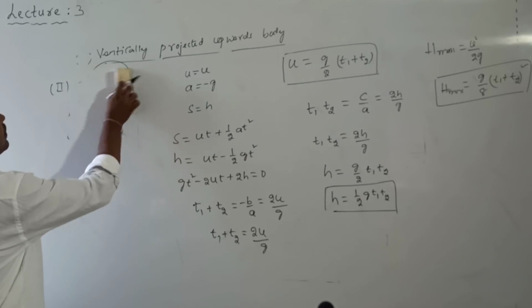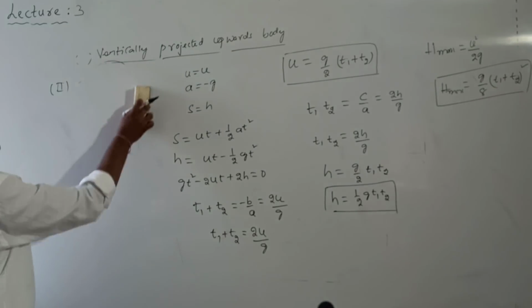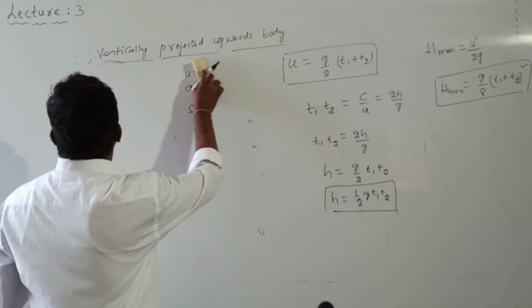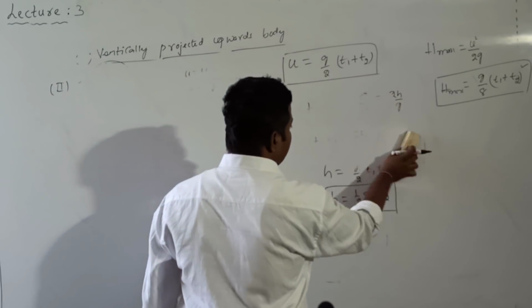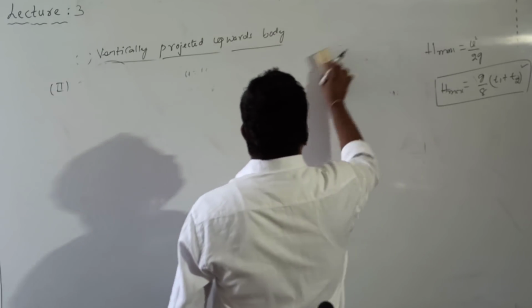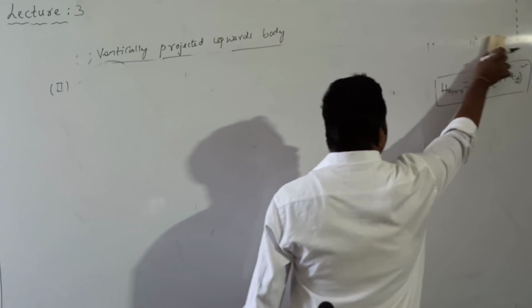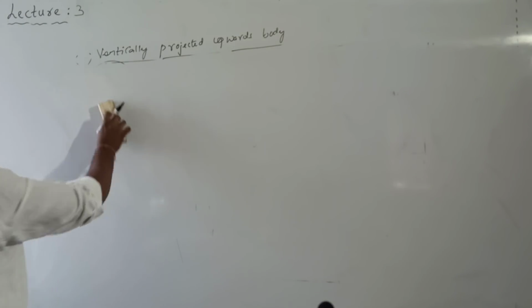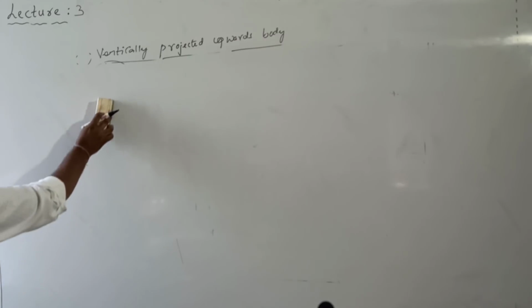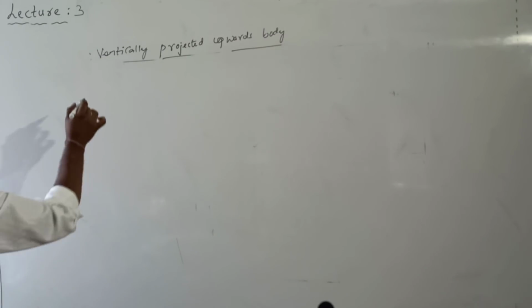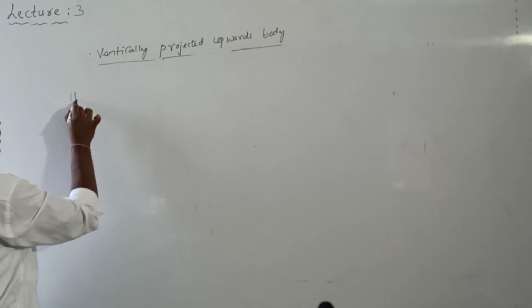That is for a vertically projected upward body. So let me discuss the third point.